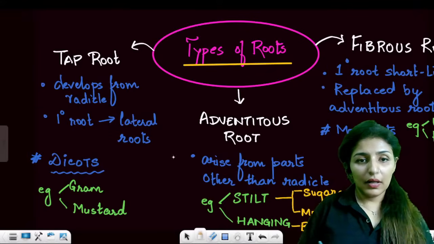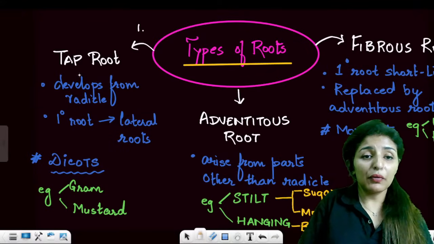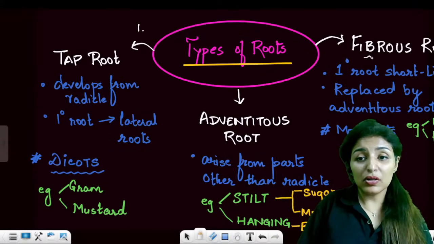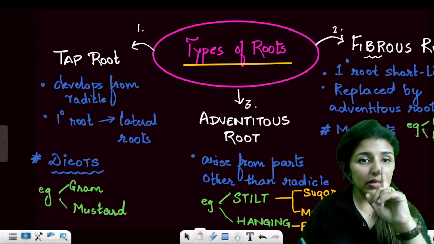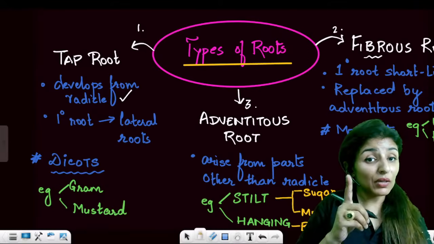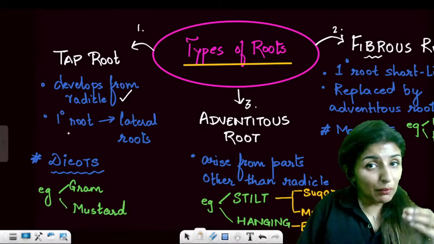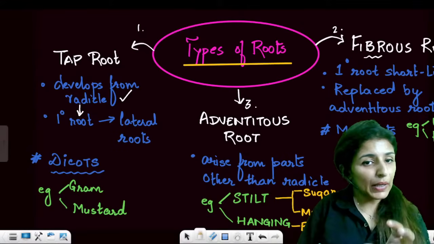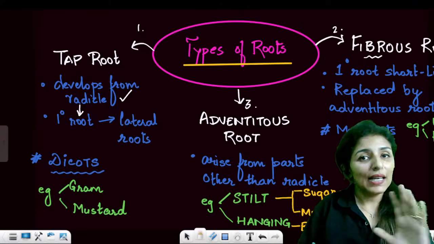So, yes, types of roots. Number one type of root is the tap root system. Then we have fibrous roots. Then we have adventitious roots. So there are three types of roots. Tap root develops directly from the radicle. The one which develops from the radicle is known as the primary root, and this primary root is going to give rise to the lateral roots.